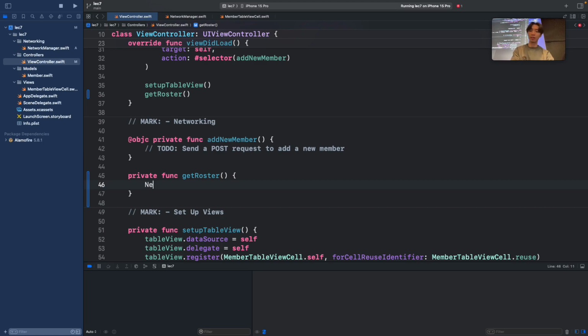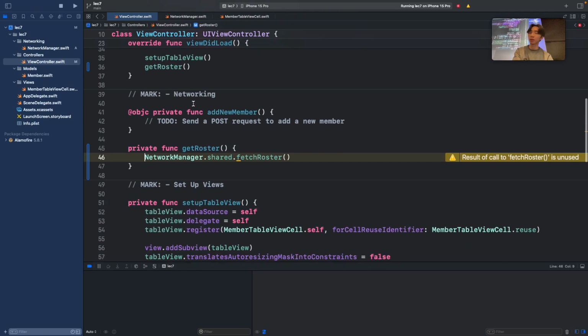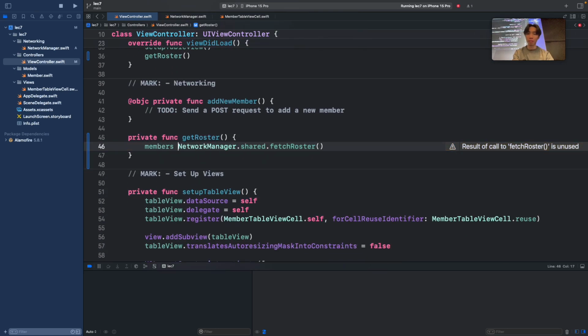So in here, I can do network manager dot shared. Make sure you use shared, and then dot fetch roster. Now that returns a list of members. So now what we want to do is assign that to the variable members. So let's try doing that. Say members is equal to this.